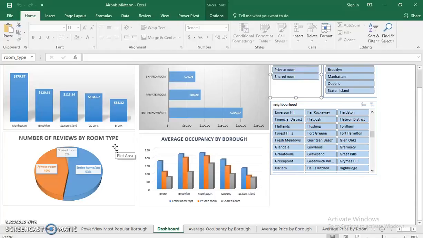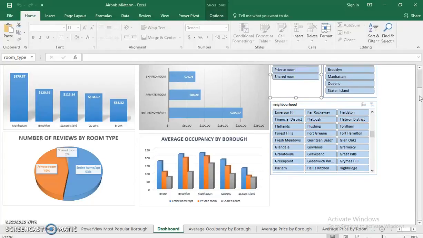Now, if we look into the lower right-hand side, we'll see the average occupancy by borough. We'll see that Brooklyn and Manhattan are occupied more throughout the year and are more popular. But just one thing I want to clarify is that high occupancy does not necessarily mean people stayed longer. It just means the listing is usually booked throughout the year, which can mean it's more popular. And you'll see that across all room types, Brooklyn and Manhattan are more popular.